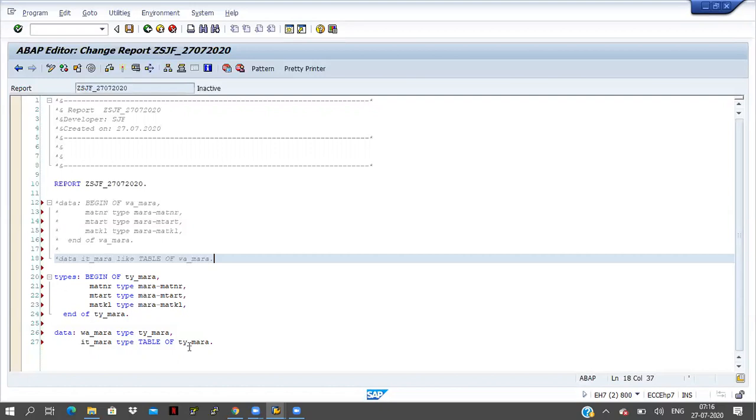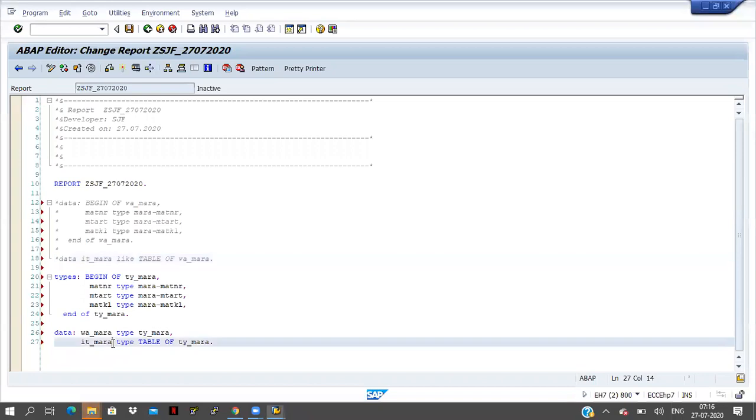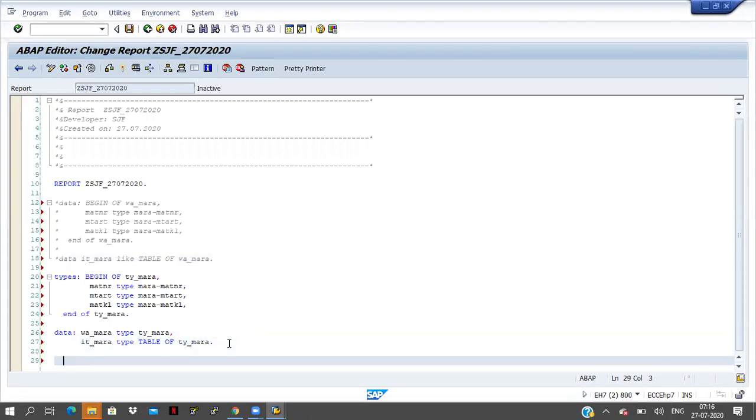Now I want to declare one local structure. In this program only, I want to create one structure. So that structure name is ty underscore mara. It will be used in this program only. If you go outside of this program, it won't work. This is the structure here. By using this structure, I am declaring work area and internal table name. And as usual we can select the data from the MARA table and display the data. That is how we were writing the code previously. In the same way we can write the code.